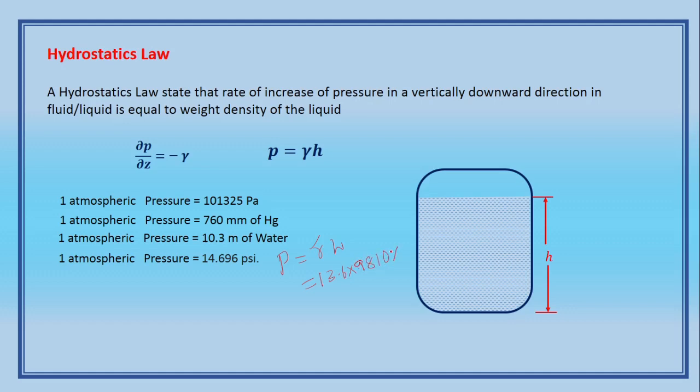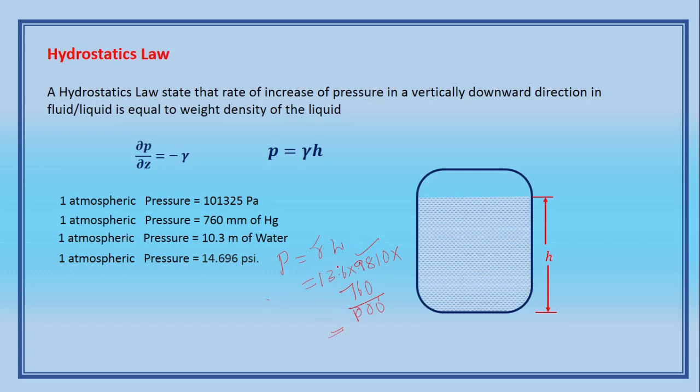This is in SI, so you have to convert mm to meters by dividing by 1000, since 1 mm is equal to 1 by 1000 meters. If you multiply, you will have the pressure. In this way, you can find out anything.